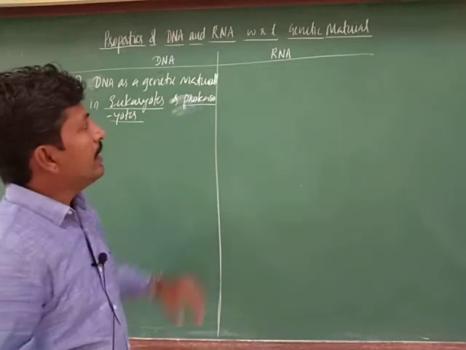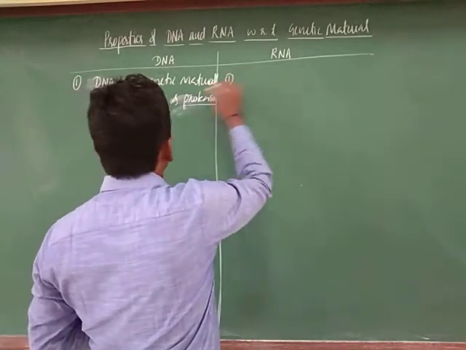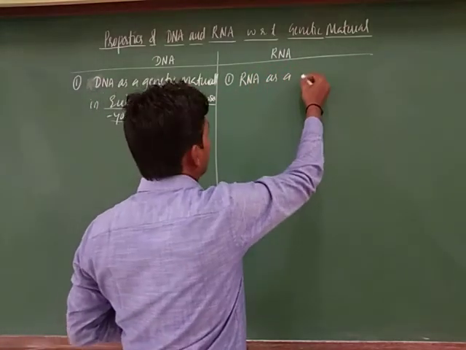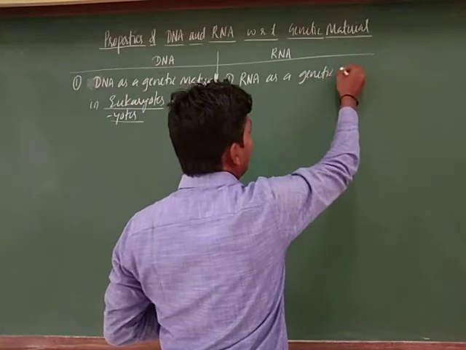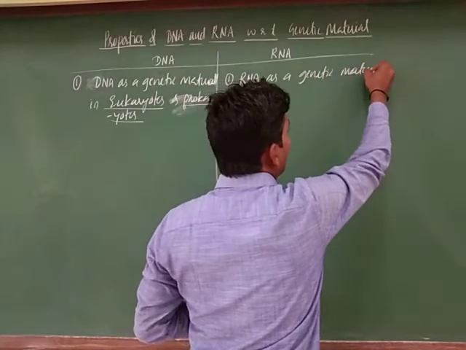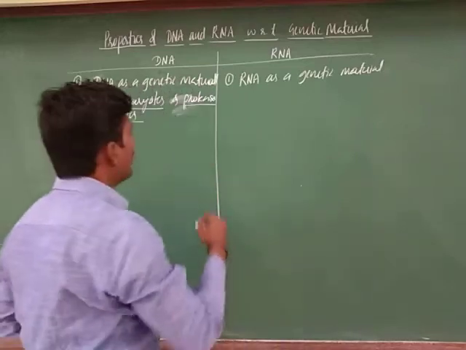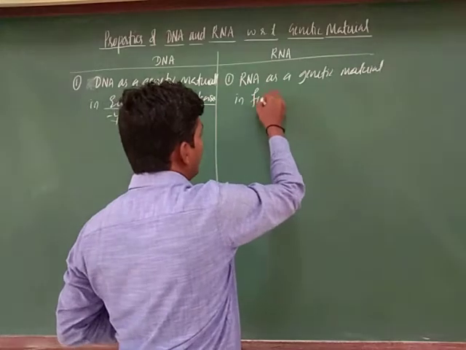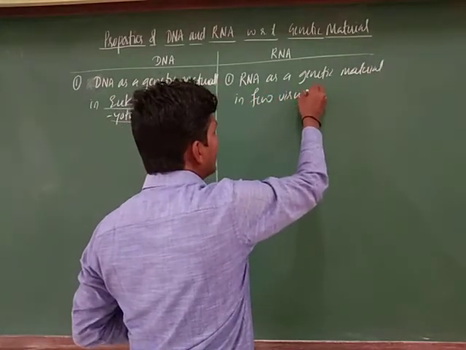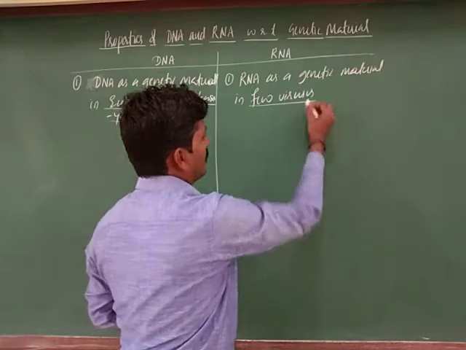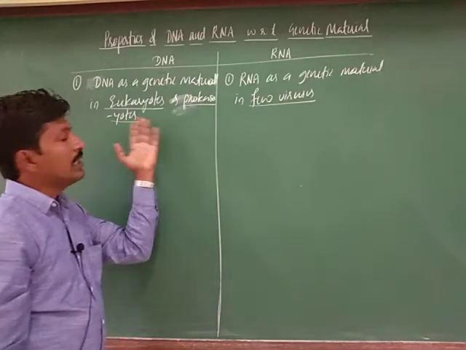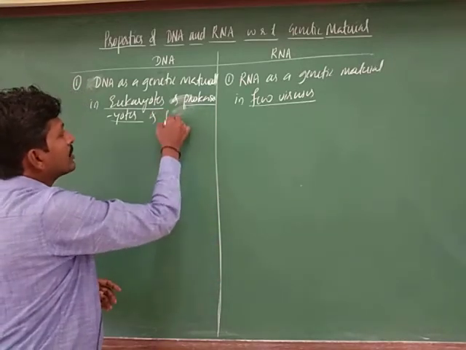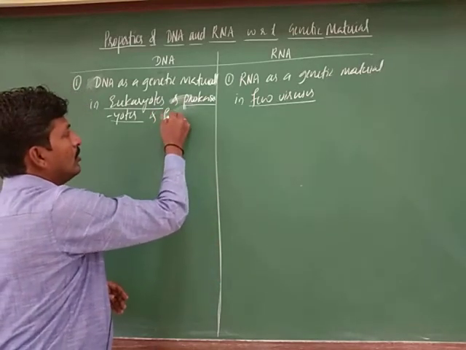And RNA as a genetic material is found in few viruses, not in all viruses. Even in some viruses DNA is also the genetic material.